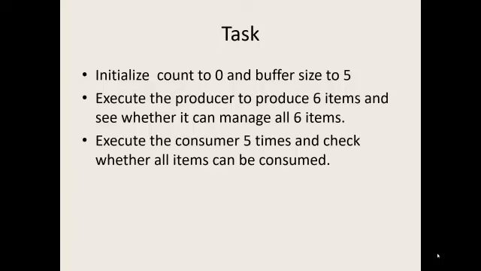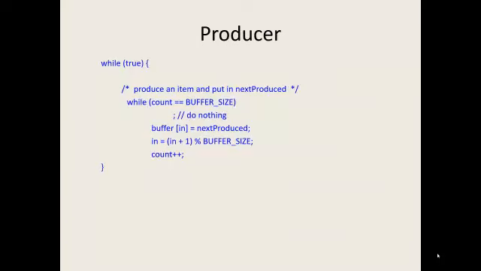You can try it out. You can set the count to 0 when the buffer size is 1, like the previous example. Then we can check how the producer and the consumer work. We can run the producer six times and execute the consumer five times and check whether all the items can be filled and all the items can be taken out. These are the modified codes.